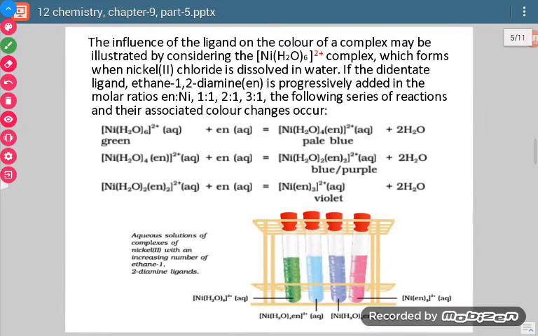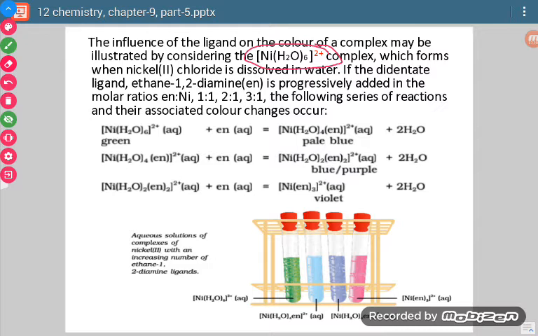Now see, with the help of one more example we can understand how ligands, as we said earlier, are responsible for showing color. If the ligands are fewer or more, this will also affect the wavelength which will be absorbed by the complex, and similarly the complementary color shown by the complex will be different. Now see, here we are taking this complex, hexaaquanickel(II).